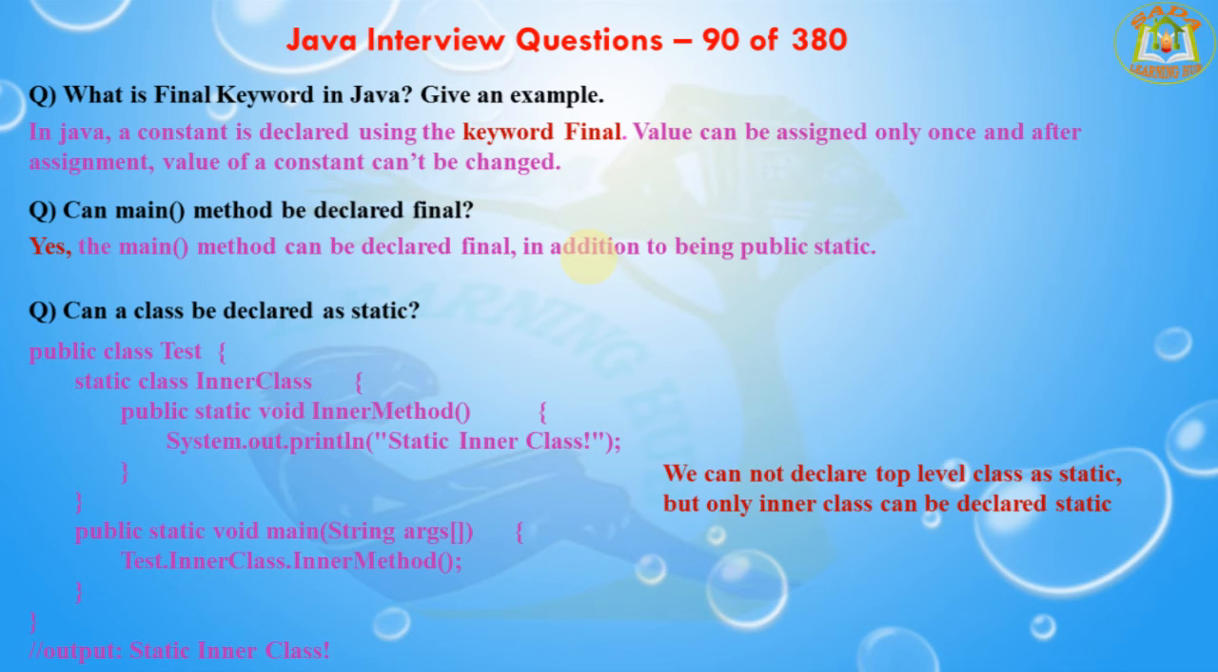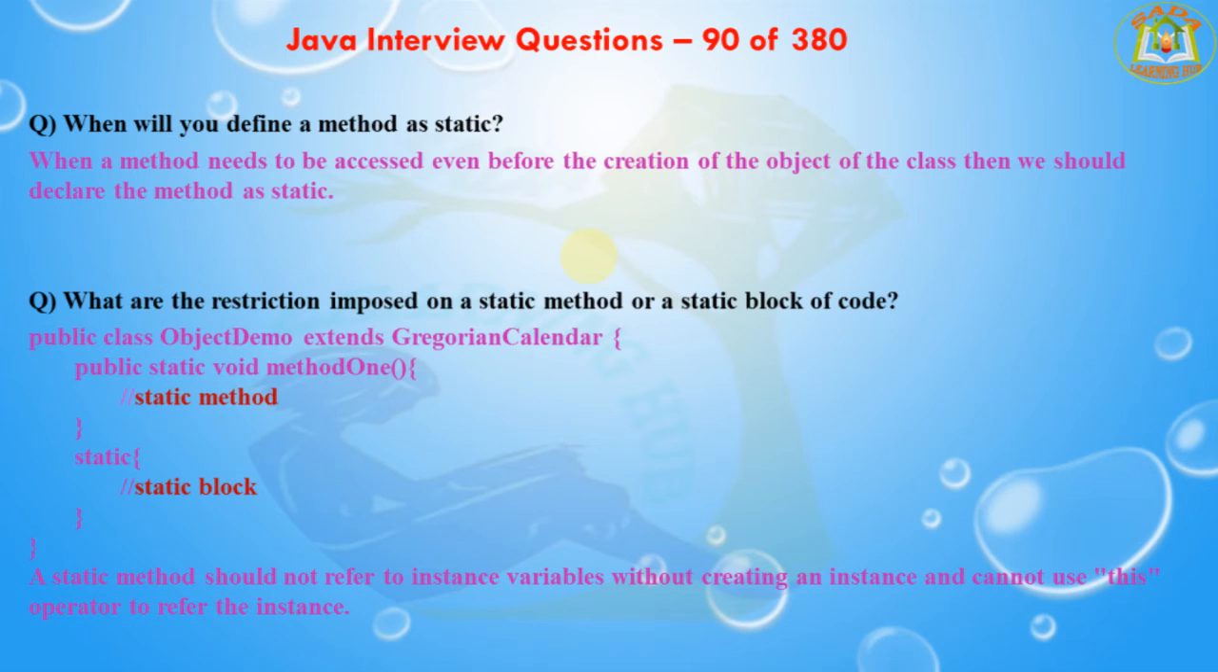The next question is, when will you define a method as static? When a method needs to be accessed even before the creation of an object of the class, then we should declare the method as static. Why? Because whenever we declare a method as static, we can call that method by using the class name. There is no need to create an object of that class, we can directly call the method by using the class name. That is the use of static.